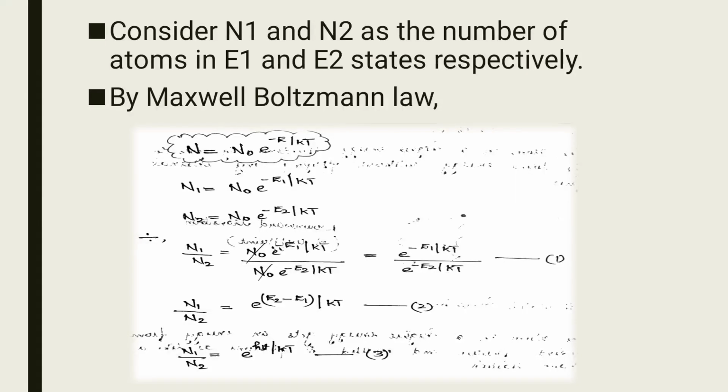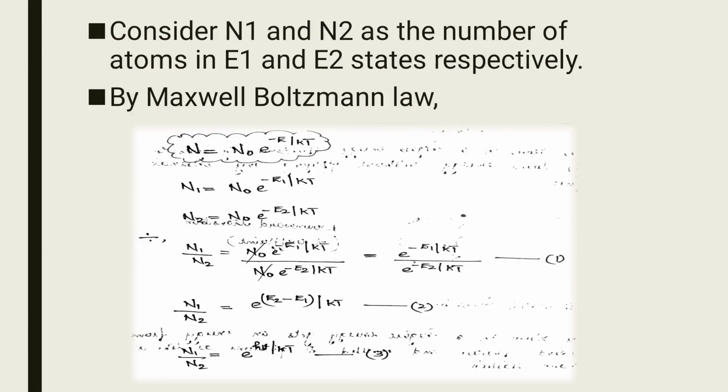Consider N1 and N2 as the number of atoms in E1 and E2 states respectively. By the Maxwell-Boltzmann law, N is equal to N0 into e raised to minus E divided by kT, where N1 is equal to N0 e raised to minus E1 by kT, and N2 is equal to N0 e raised to minus E2 by kT. By dividing N1 by N2, we get N0 e raised to minus E1 by kT divided by N0 e raised to minus E2 by kT. Cancelling the N0s, we get e raised to minus E1 by kT divided by e raised to minus E2 by kT, which is equation number 1.